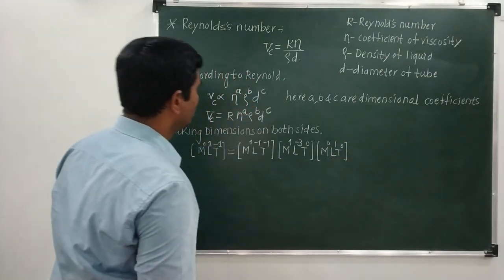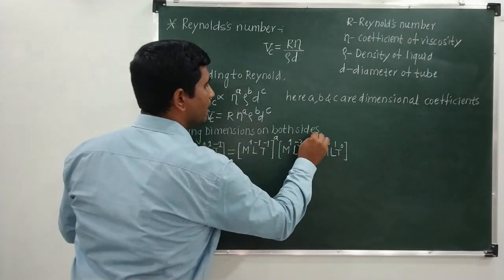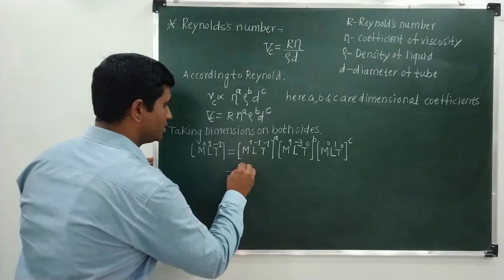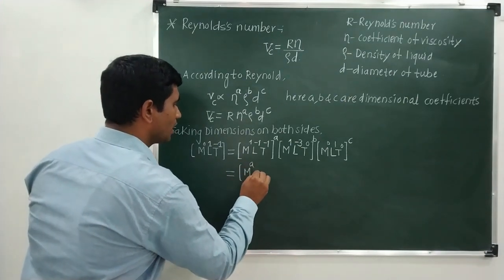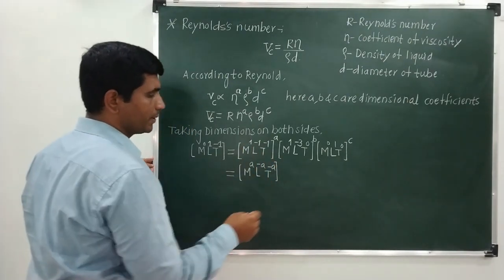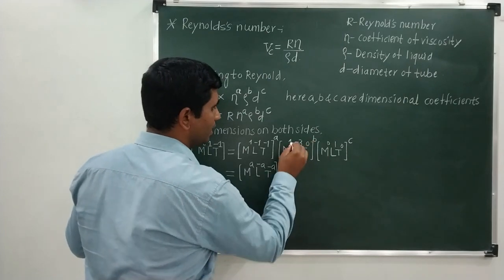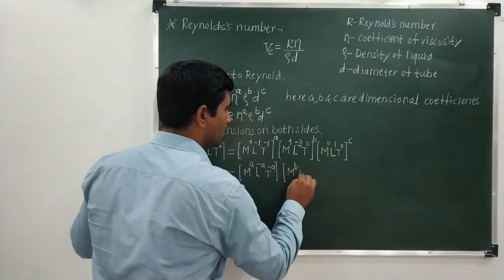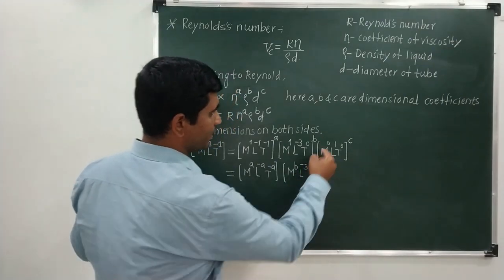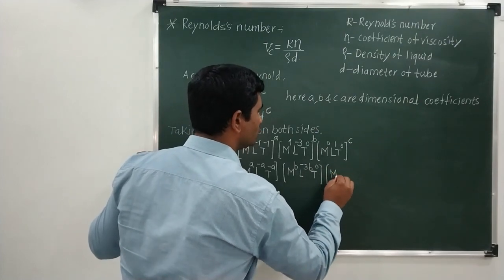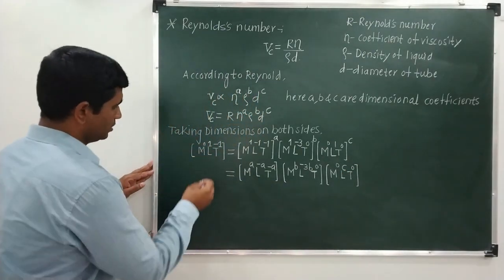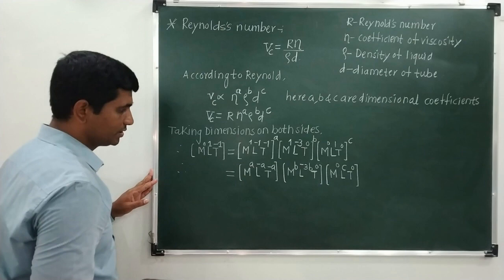Okay. Now for these quantities, the dimensional coefficients are a, b and c. Now we just have to apply the simple laws of indices, which gives M raised to a, L raised to minus a, T raised to minus a. This is for the first bracket. Similarly, we simplify the second bracket: M raised to b, L raised to minus 3b and T raised to 0. For the third bracket, we can write M raised to 0, L raised to c and T raised to 0. Now further, the right hand side and left hand side will be the same.